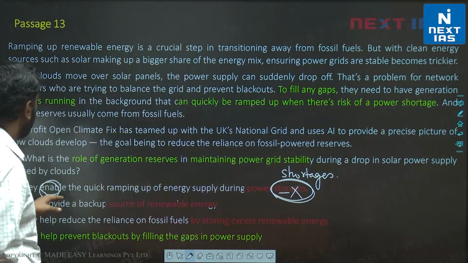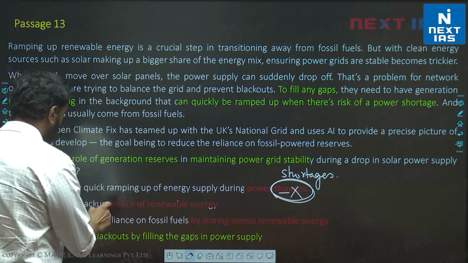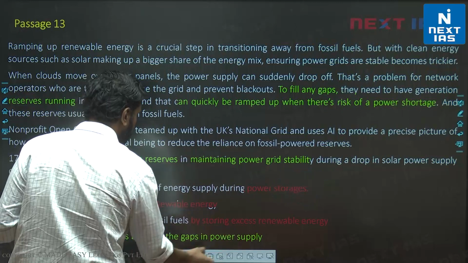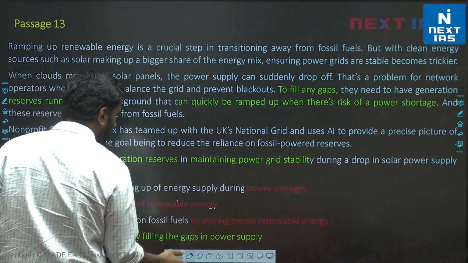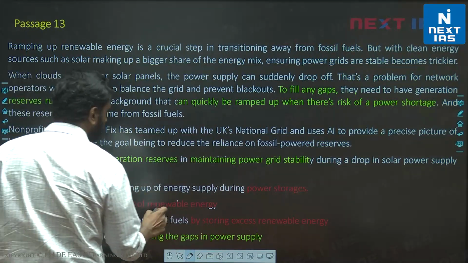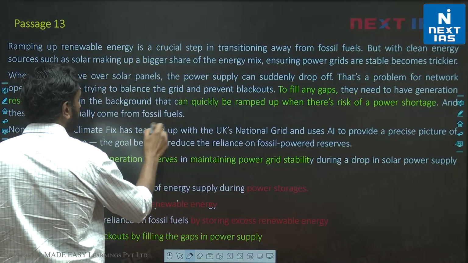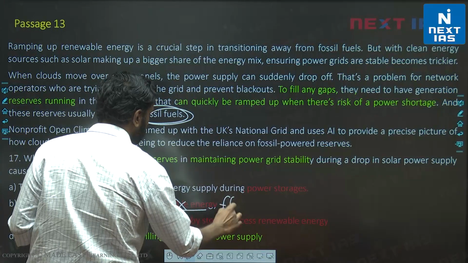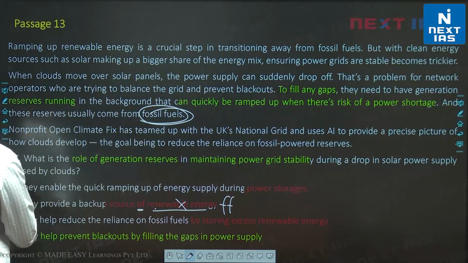Let's look at B. They provide a backup source of renewable energy. So here again students have gone with B, but they provide a backup source of fossil fuels, right, not of renewable energy. They provide a backup source of fossil fuels. So B is also incorrect.